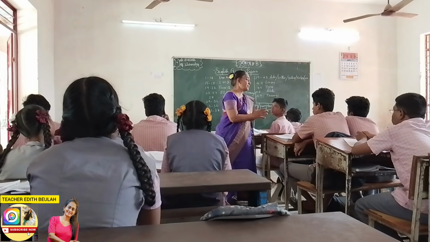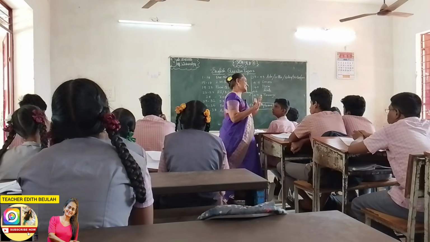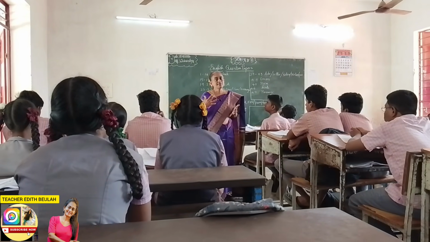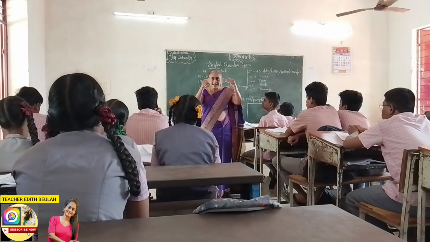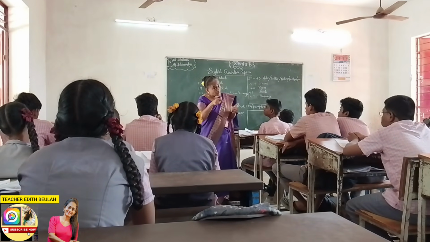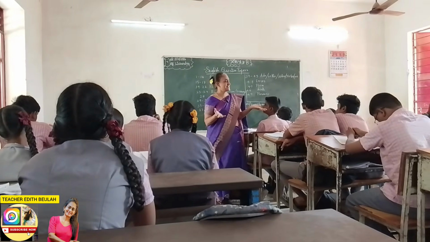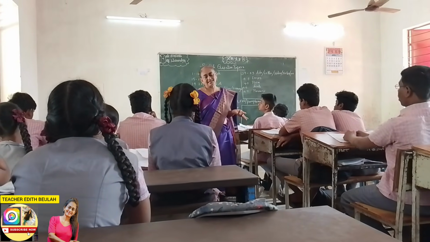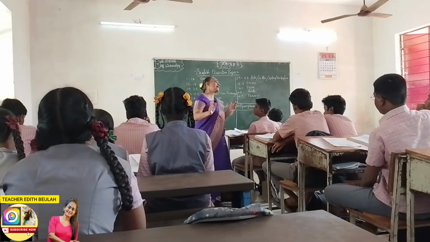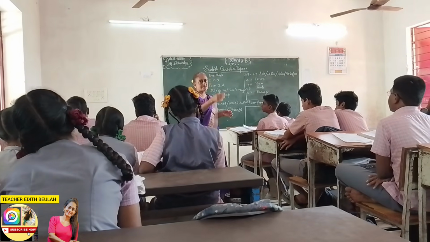But still, suppose you don't know the answer, don't worry. Just try to recall whatever you know about that poem, not the other poems. There are 4 poems. So which poem do you know? What sentence do you know? Just write it down at least. You just present yourself something at least. You have to write the exact answer. If you can't write the answer, it's okay. But at least write the related sentences of that poem.